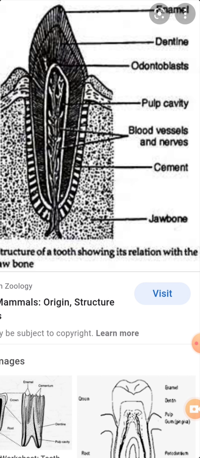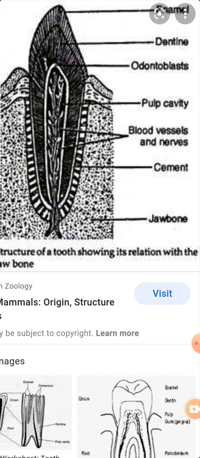From this, hexacodont and polycodont teeth are developed by the addition of cones. Development of cusps from a single pointed tooth.